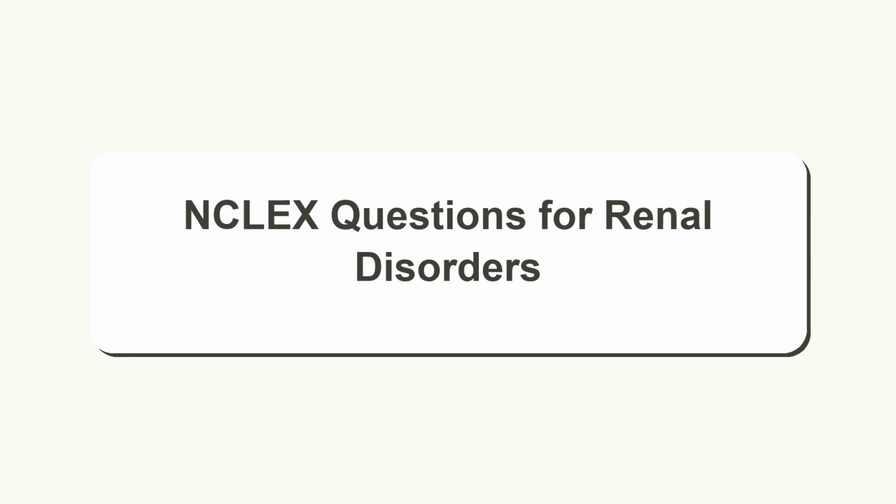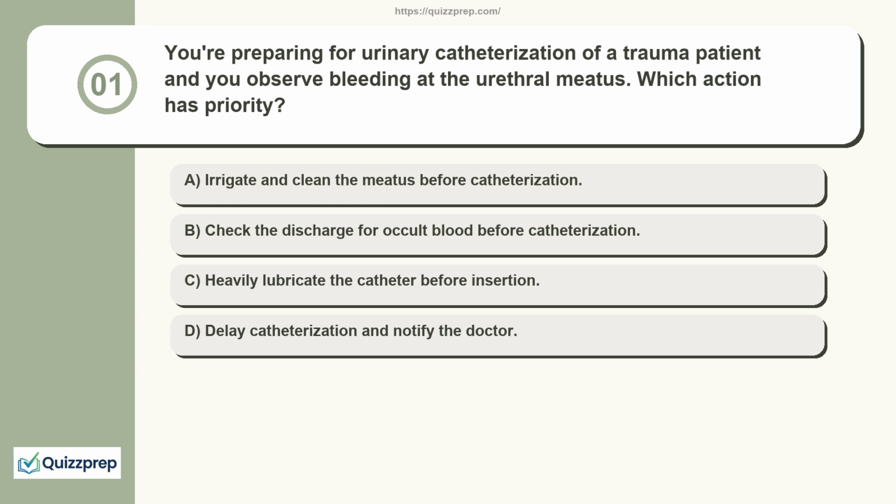NCLEX questions for renal disorders. Question 1. You're preparing for urinary catheterization of a trauma patient and you observe bleeding at the urethral meatus.